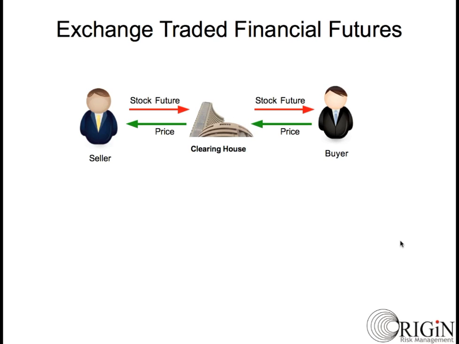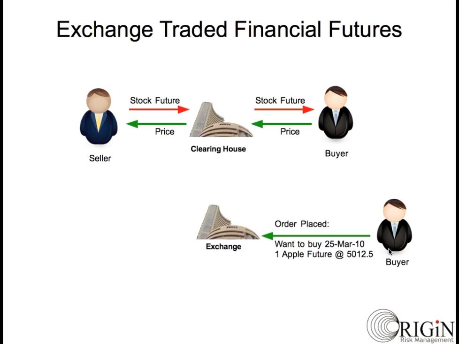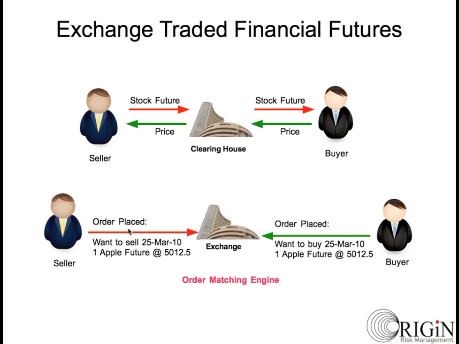For instance, if we are happy to buy one future at a price of 501.25 per stock, then we can place that order on the exchange. The matching engine will find someone who is willing to sell 10 Apple shares for 25th March at 501.25 per share once you have placed the order. The party that wants to undertake either buying or selling transactions expresses at what price and for what quantity they are willing to do the transaction.